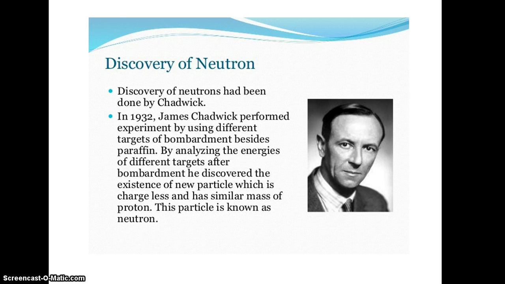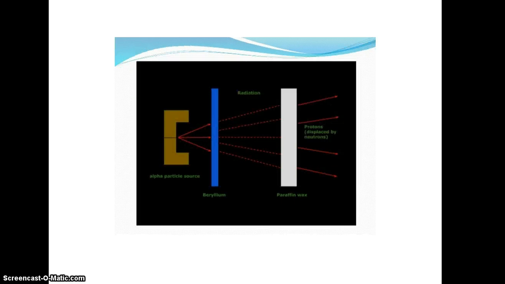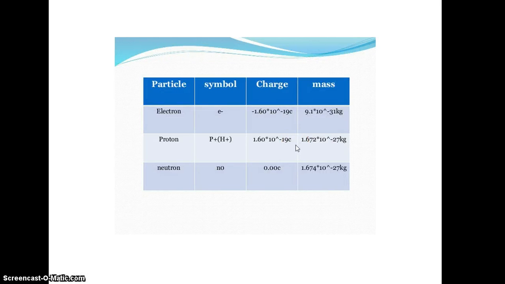Next one is the neutron discovery, which was proposed by Chadwick in 1932. He experimented by bombarding particles with a high energy voltage. He used an alpha particle source and directed it to a beryllium element, and further reflection happens here, and this is a paraffin wax through which the scattered beam passes. And he found there are some chargeless particles coming from these rays. So he gave the name neutron.